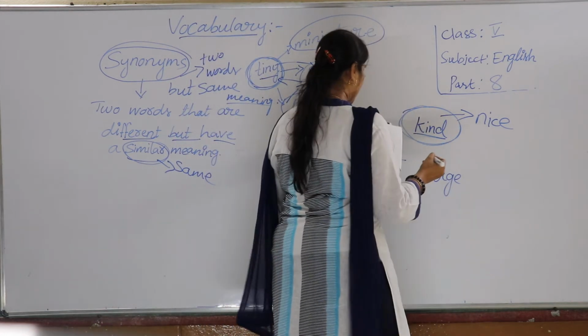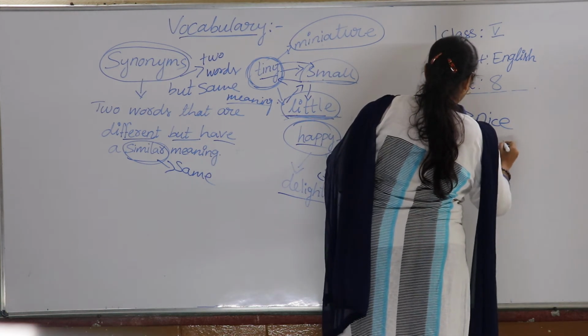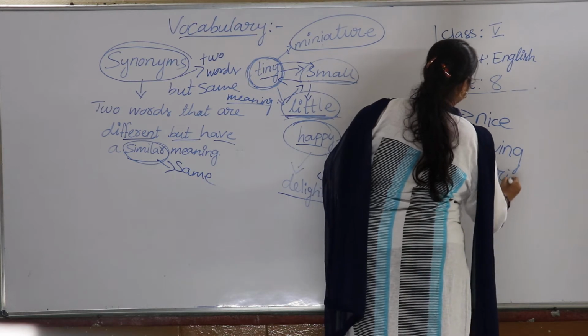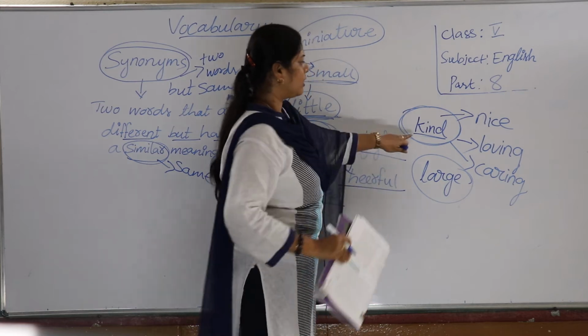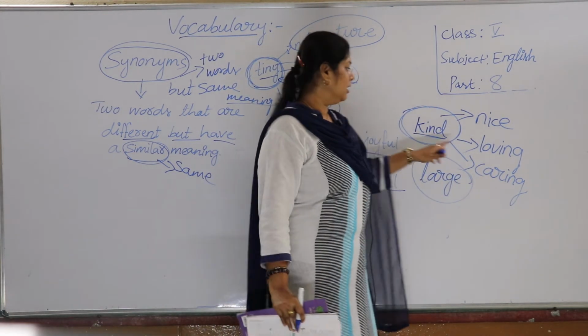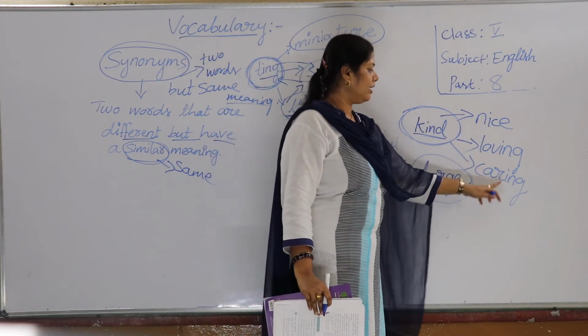Suppose I say nice, loving and also caring. For kind, nice, loving, caring would be the synonyms. Kind means nice, loving, caring.